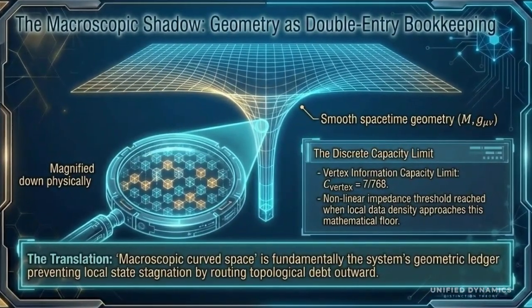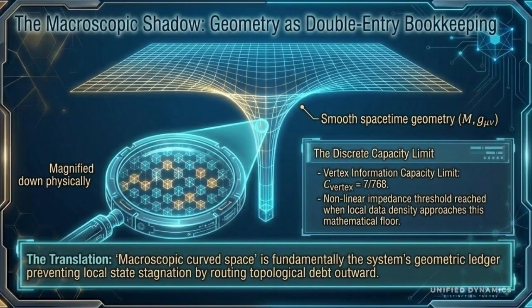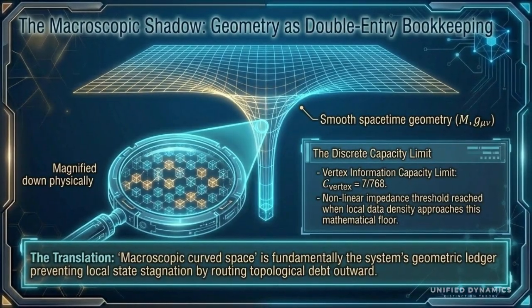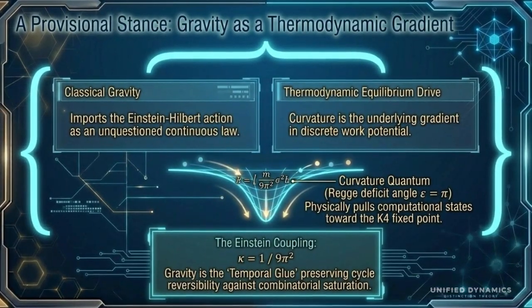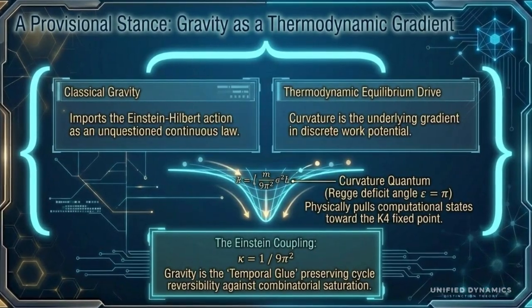Smooth geometry, written as M with metric G mu nu, is the macroscopic shadow of discrete capacity accounting. The vertex capacity limit, C vertex equals 7/768, means local information density has a finite routing ceiling. Kappa equals 1/9 pi squared is treated as a structural coupling candidate, not physical G. The meaning is simple. Curvature may reflect how the system preserves cycle reversibility under combinatorial saturation.